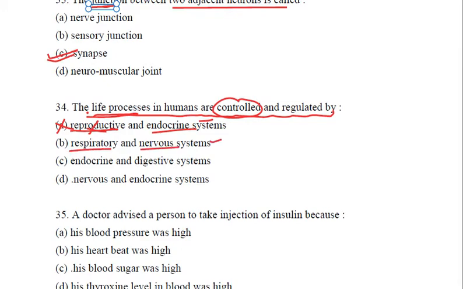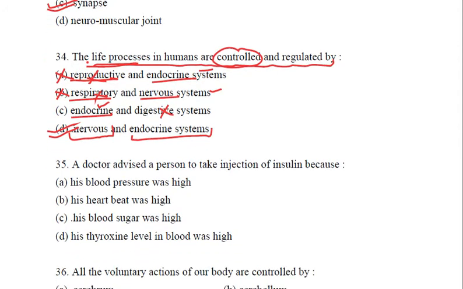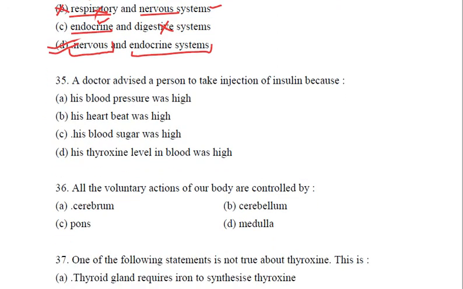Nervous system is responsible, but not the respiratory, cutting out this option also. Endocrine system or the hormonal system is correct, but not the digestive system. So it is the nervous and endocrine systems which actually relate all the process of control and coordination in our body. Clear? So D is the correct option that you are going to mark in your exam if this question comes.